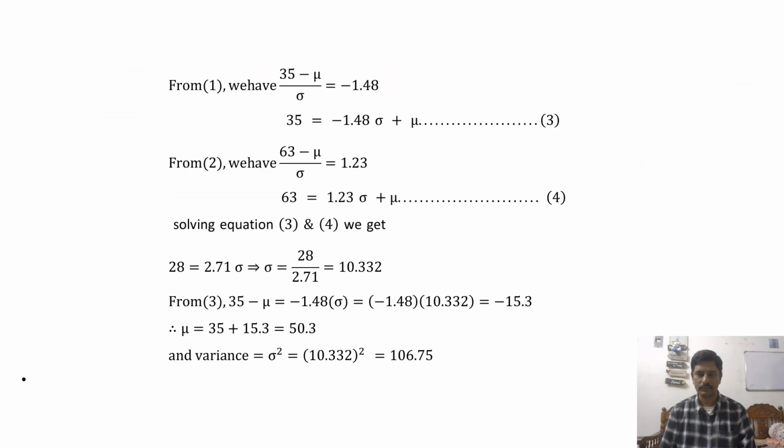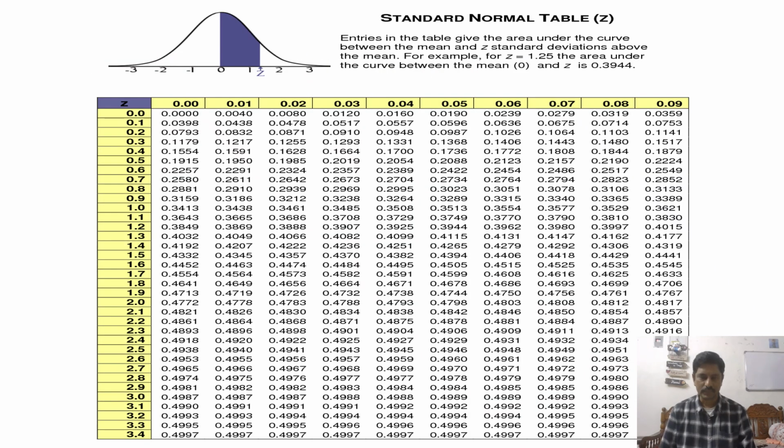See here, 0.81 I need to calculate. This is the table. Please observe this table. These are the values of areas, and these are the z values. Corresponding to the z value, we need to observe where the decimal point is located and take exactly that point.